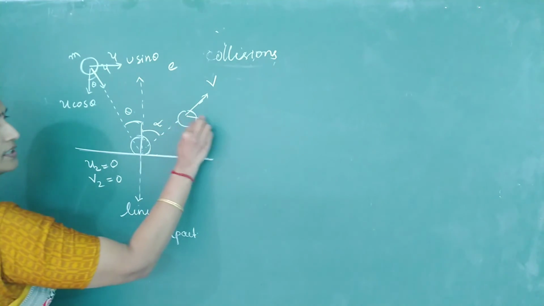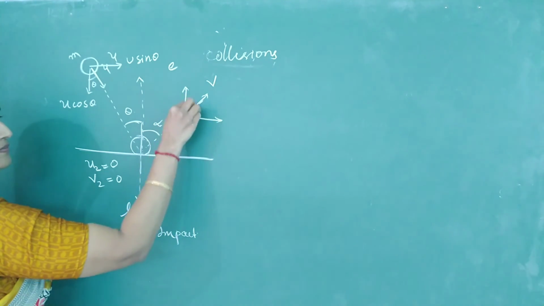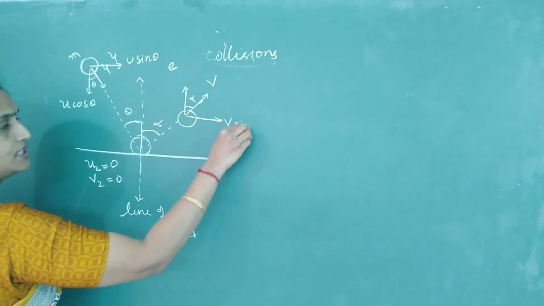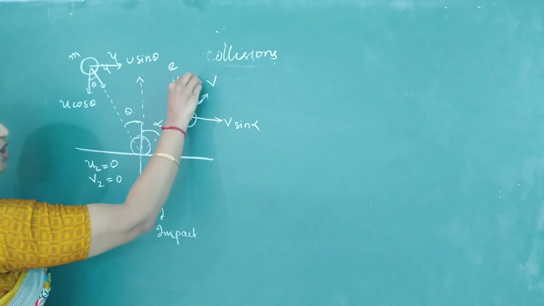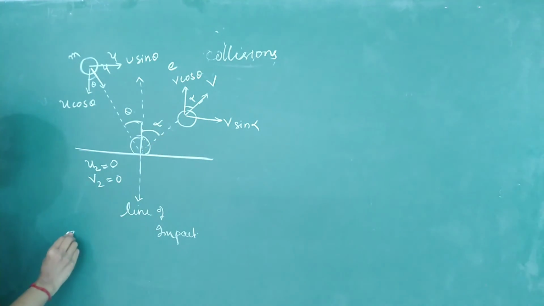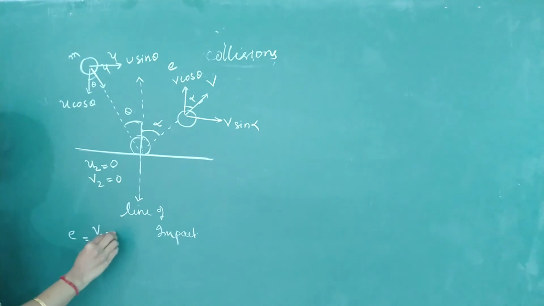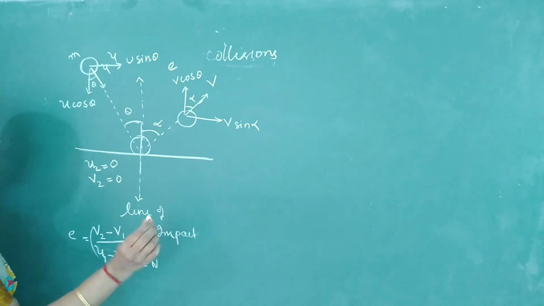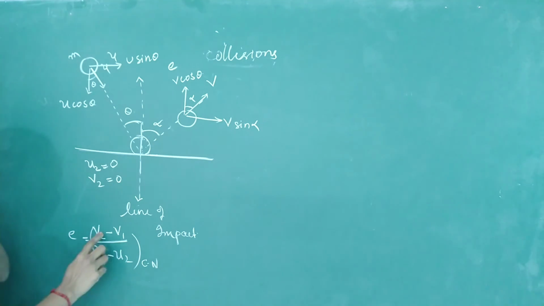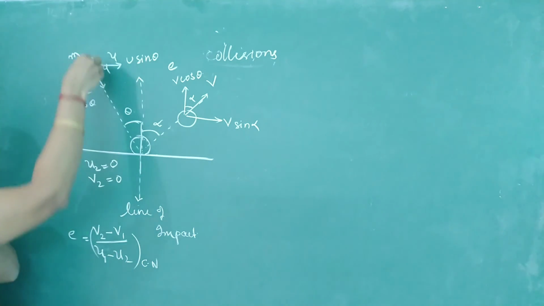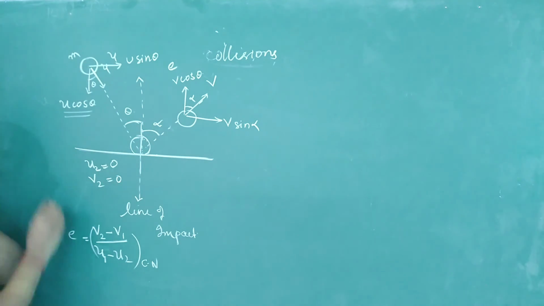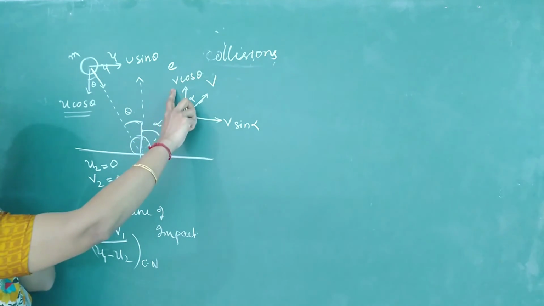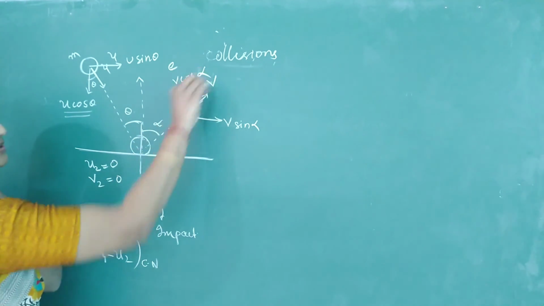How to get this? Split this into components again. This is alpha, v sin alpha, v cos alpha. So I will write the coefficient of restitution. How do we define the coefficient of restitution? Relative velocity of separation by relative velocity of approach along the common normal. So if I write this equation along the common normal, it is approaching the ground with what speed? U cos theta. Getting separated with what speed? V cos alpha. I'm sorry, this is alpha.